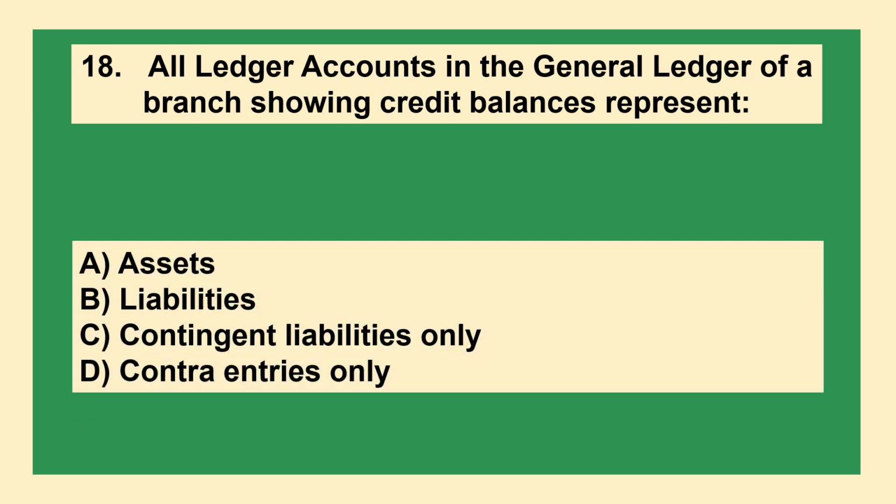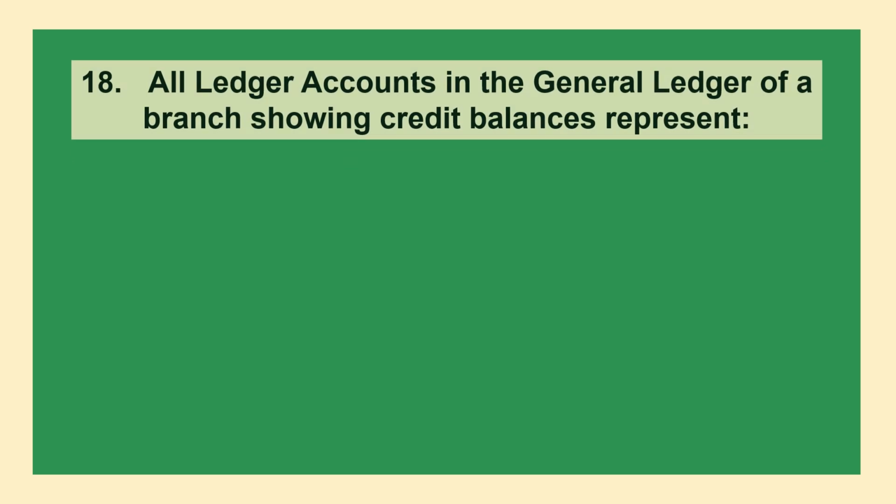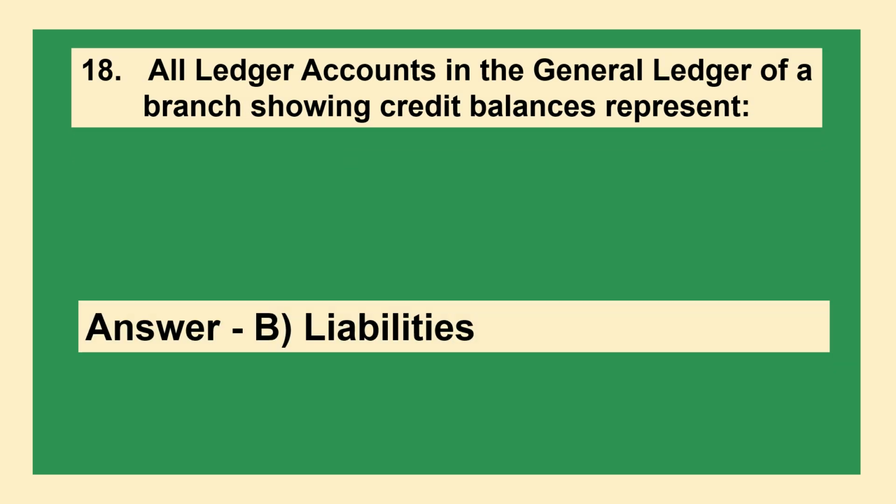All ledger accounts in the general ledger of a branch showing credit balances represent: option A, assets, option B, liabilities, option C, contingent liabilities only, option D, contra entries only. The answer is option B, liabilities.